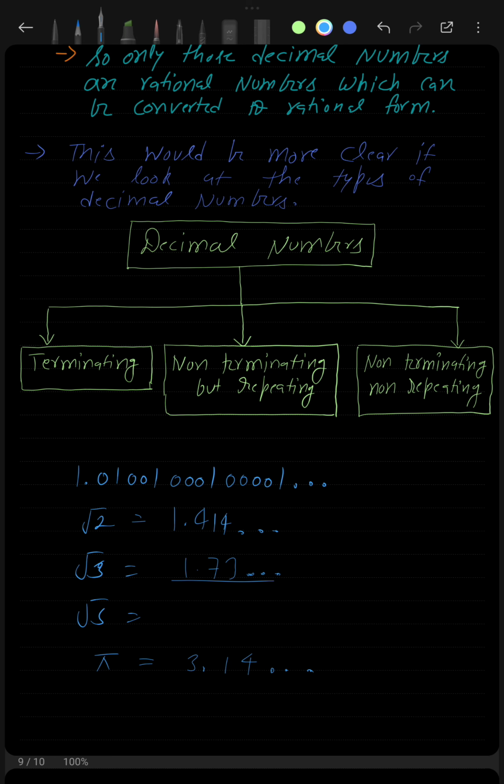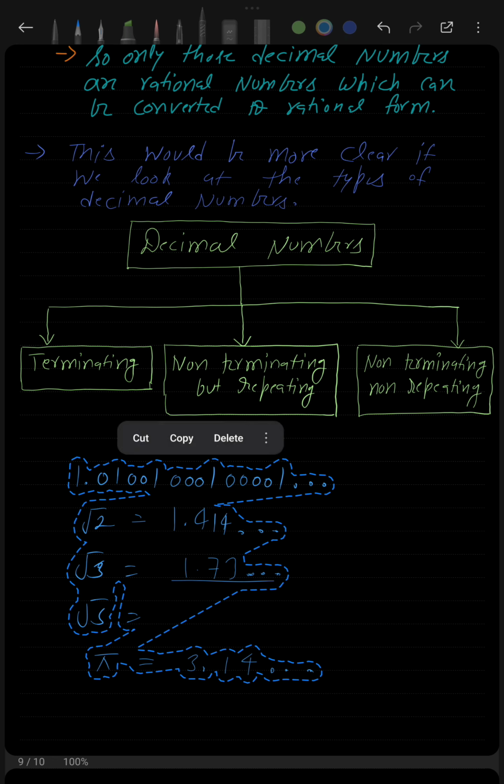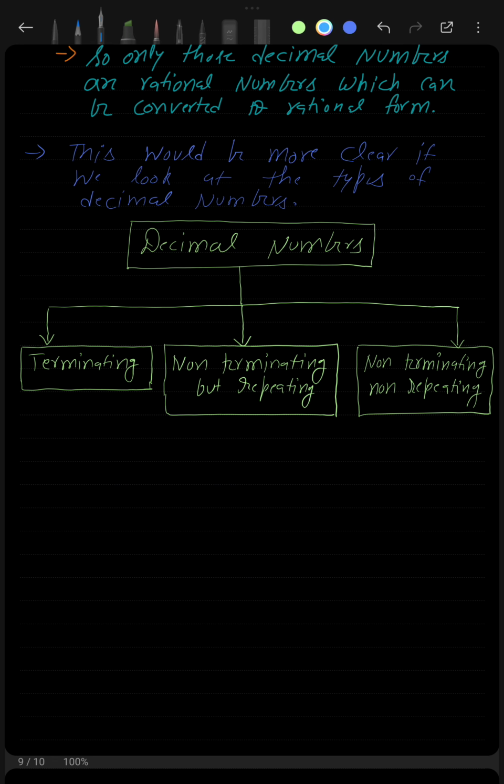So again, I can convert a non-terminating but repeating decimal to a fraction form, similarly a terminating decimal to a fraction form. For example, let's do a drill as well. If I ask you to convert 1.5 back to p by q form, this is a decimal form and I ask you to convert it into p by q form. What you will do is just write 15 by 10, and 15 is 5 times 3 and 10 is 5 times 2, so 3 by 2. And you just saw that 3 by 2 was equal to 1.5.